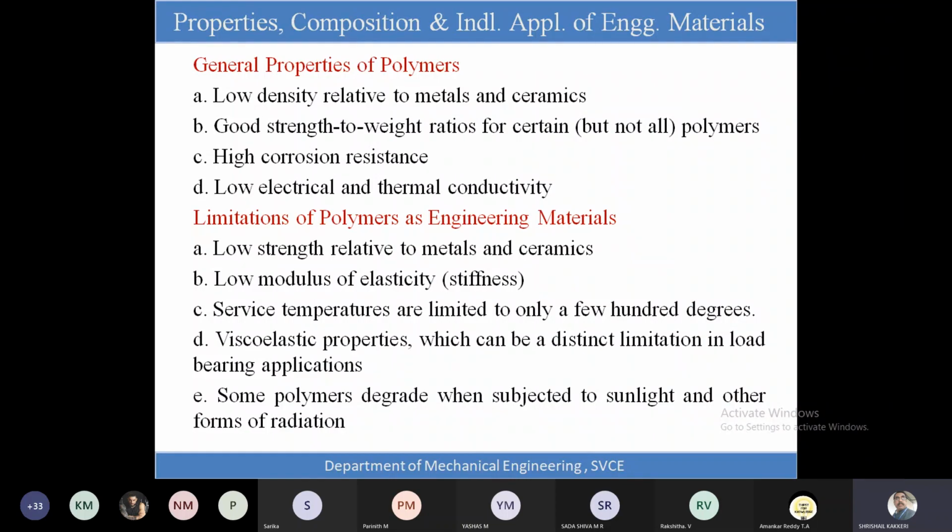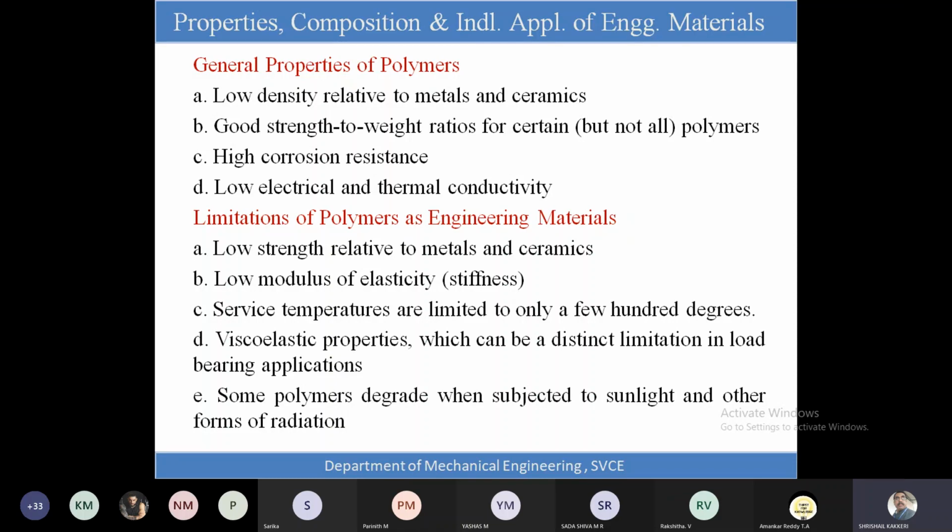They have the low density relatively as compared to the metals and the ceramics, and they have very good strength to weight ratio for certain polymers, and they are highly corrosion resistant. They cannot be corroded. Okay, now in the recent technology, the metal strip will be embedded within this plastic, and they are making it stiffer. That is other technology. It will be called a composite rubber. That is out of our scope. I am not talking about it.